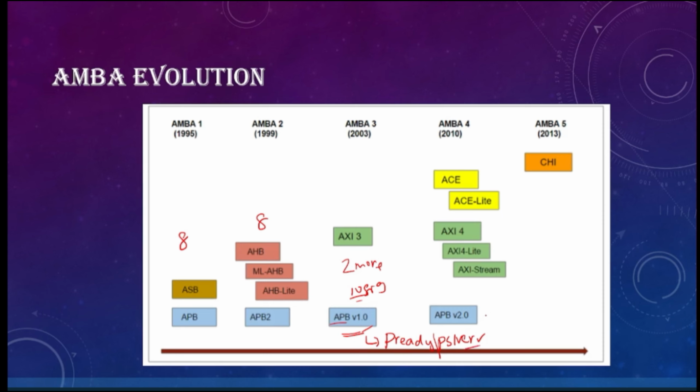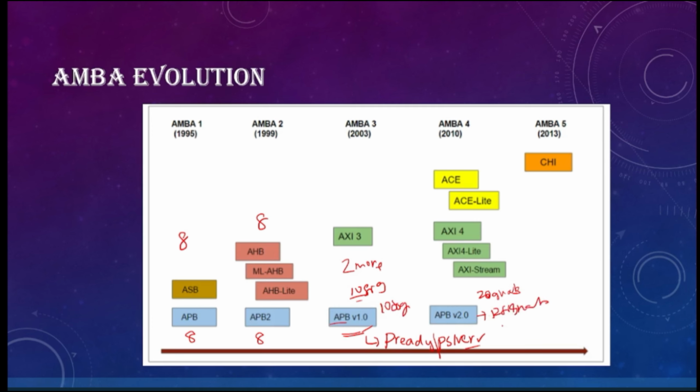Later, when it was revised in version 2.0, another two signals were introduced. So in APB original and APB2 there are 8 signals, in APB version 1.0 there are 10 signals, and in APB version 2.0 there are 12 signals in total.